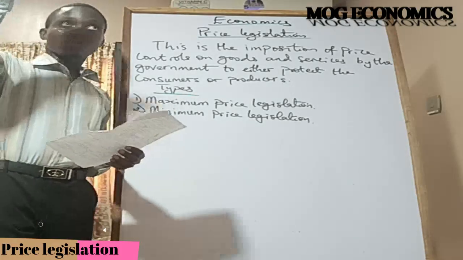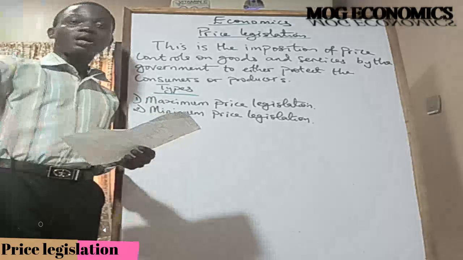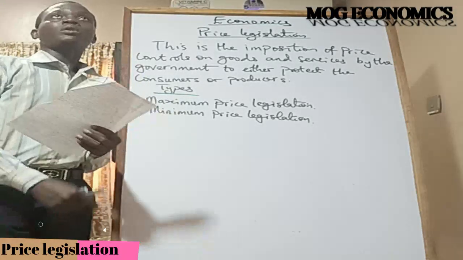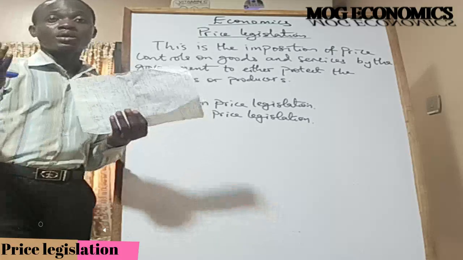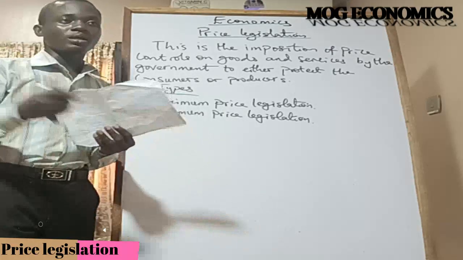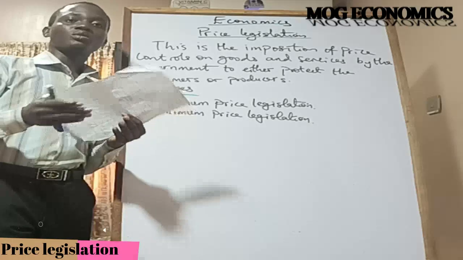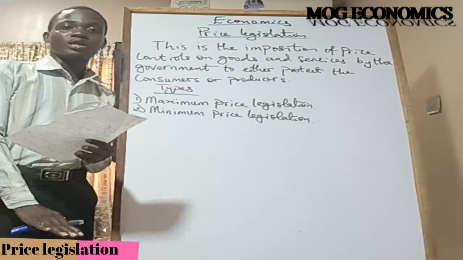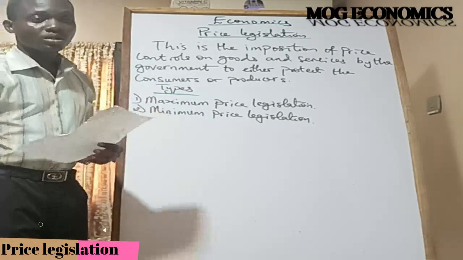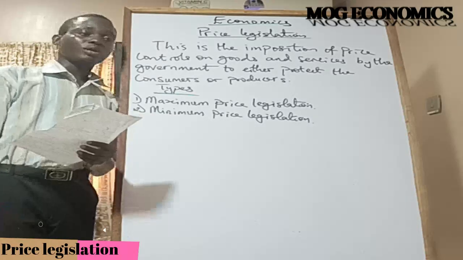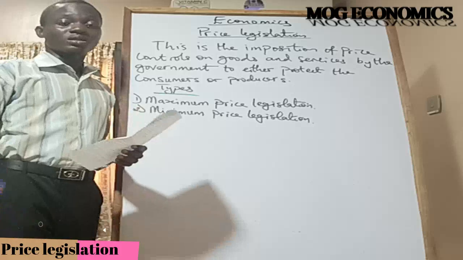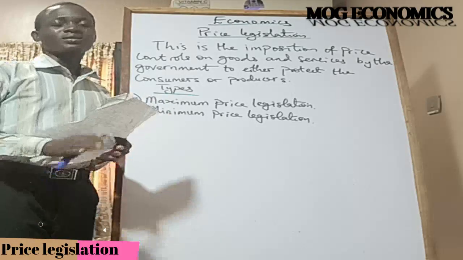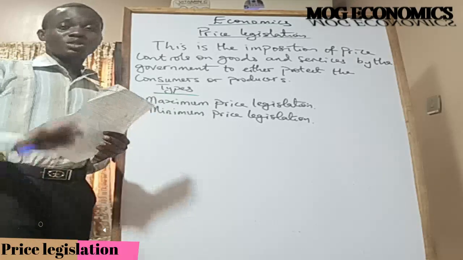A ceiling is like a limiting factor, like a boundary, an upper boundary. Then a minimum price control is looking at a price floor, like where the price should start from. As you're standing or sitting, your feet is probably touching the floor. So that is talking about the price that something must start from.